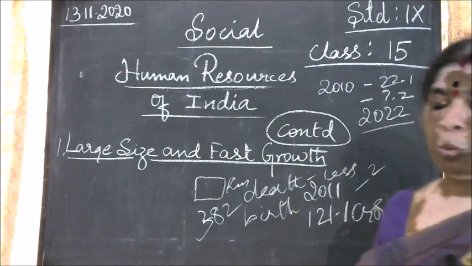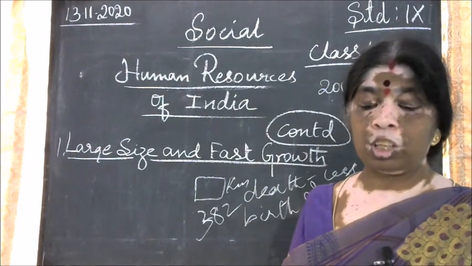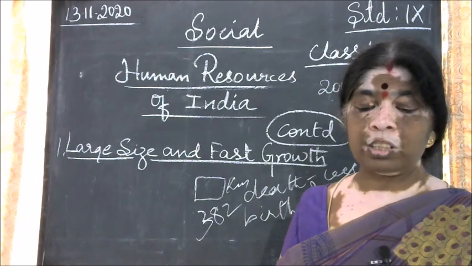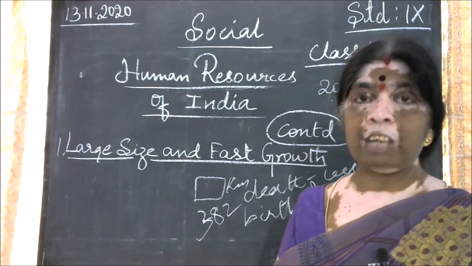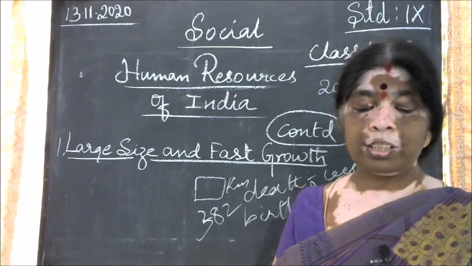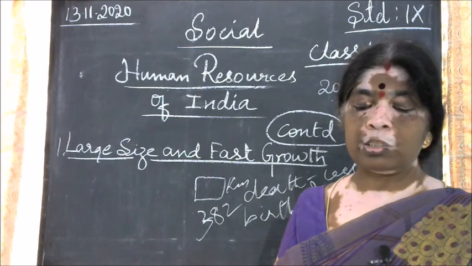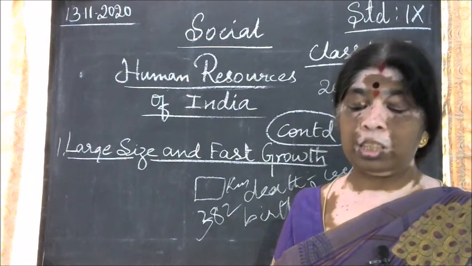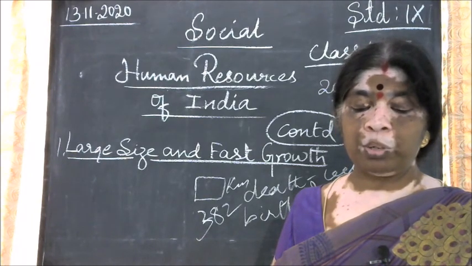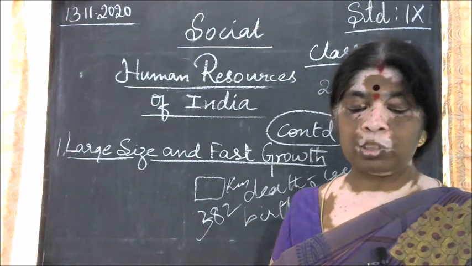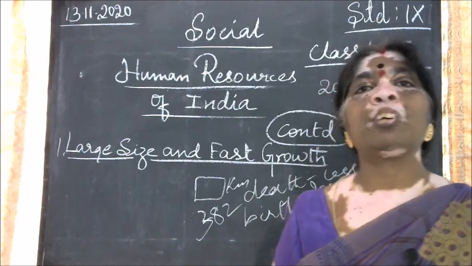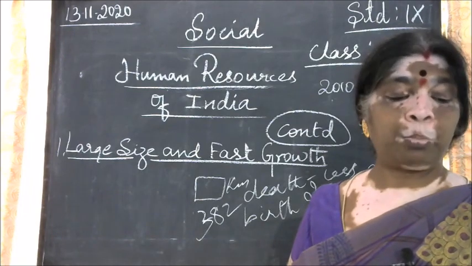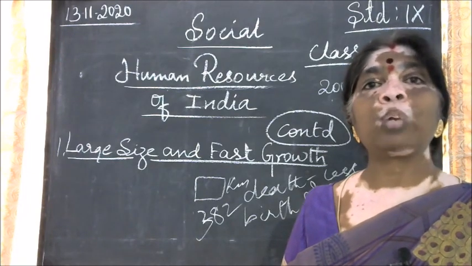The quality of population can be judged from the education, skills and health levels of people. These are measured through literacy, skill attainments and life expectancy. The literacy level in India is very low. In 2011, 74% of the people were literate, indicating that more than 31 crores of people were not able to read and write.